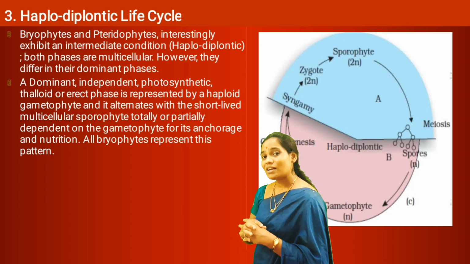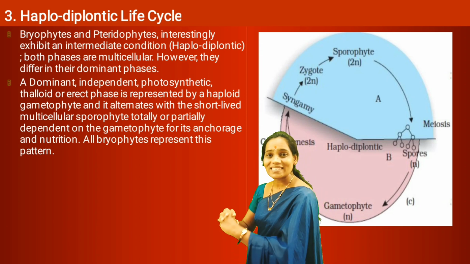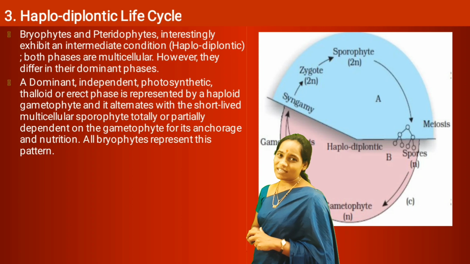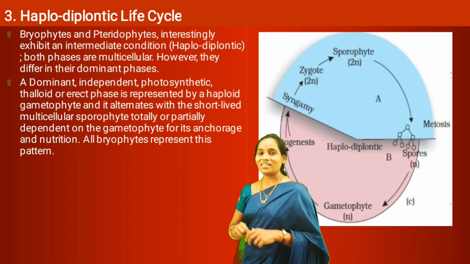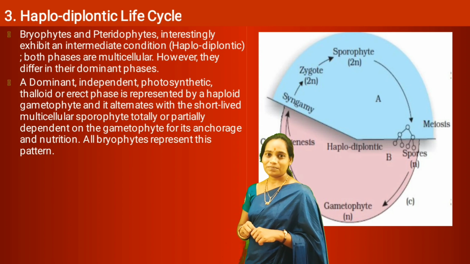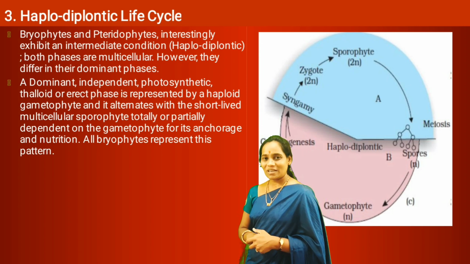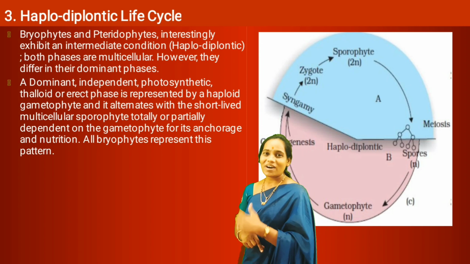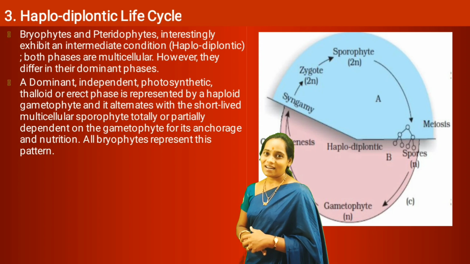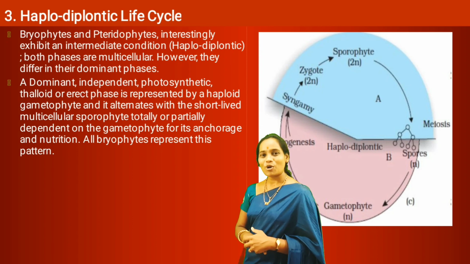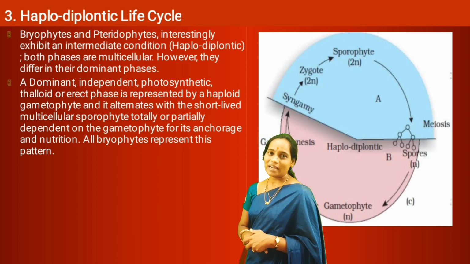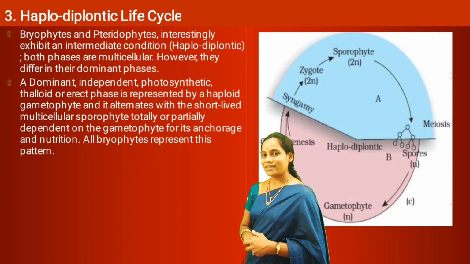It produces gametes. The gametes produced by the gametophytic plant body fuse with each other to form a diploid zygote. This diploid zygote divides by mitosis to develop into a multicellular sporophytic plant body, which is diploid.